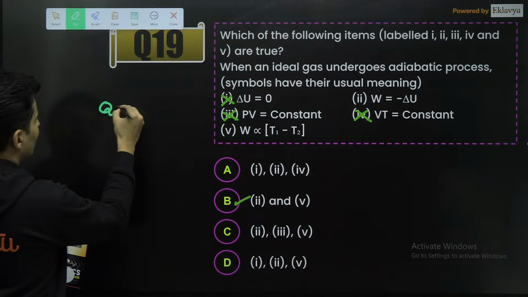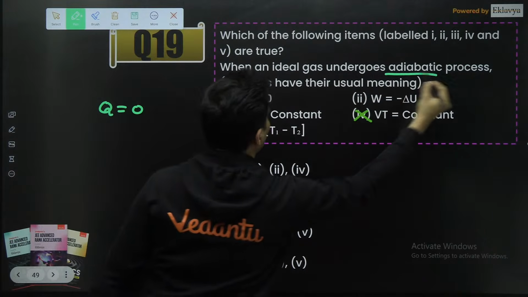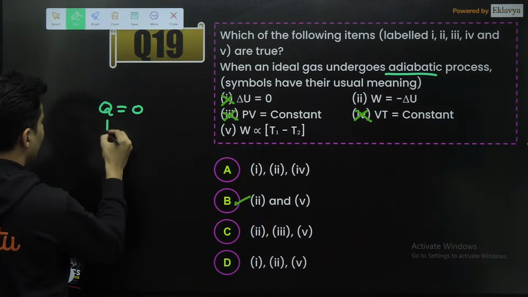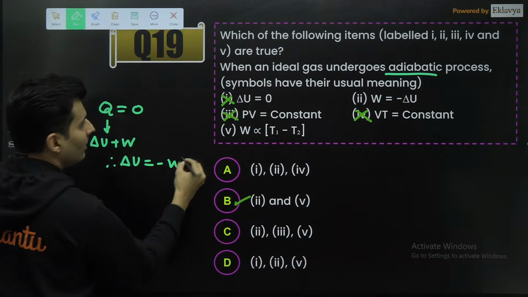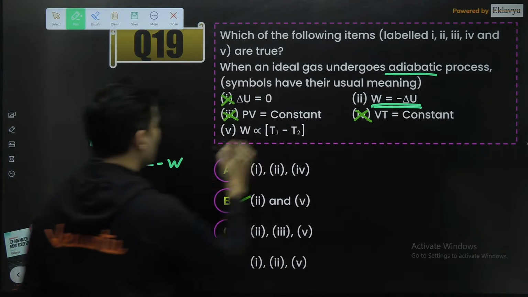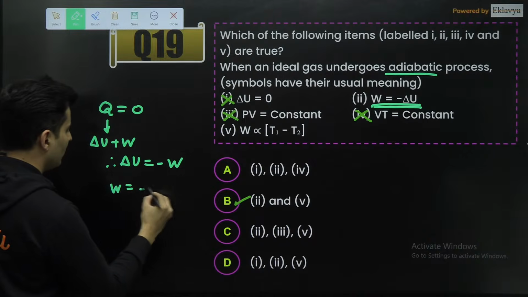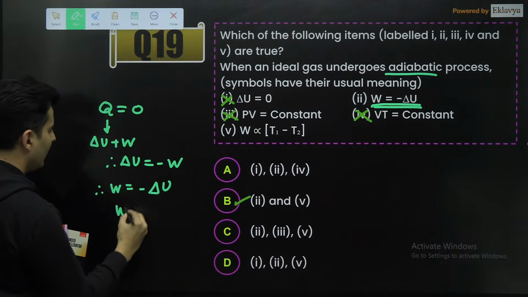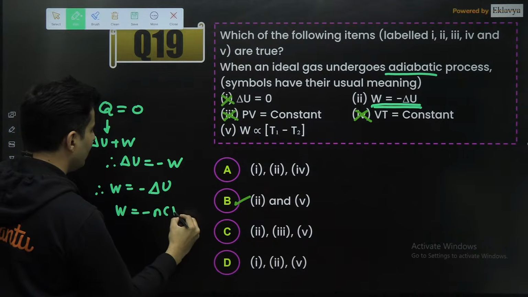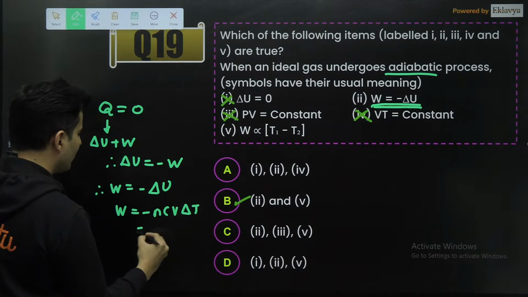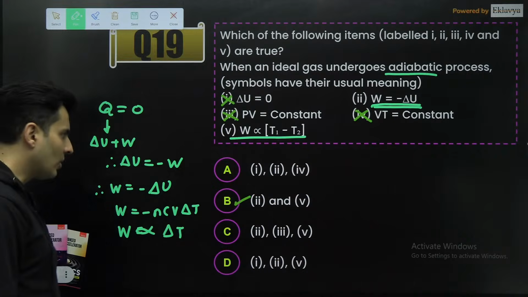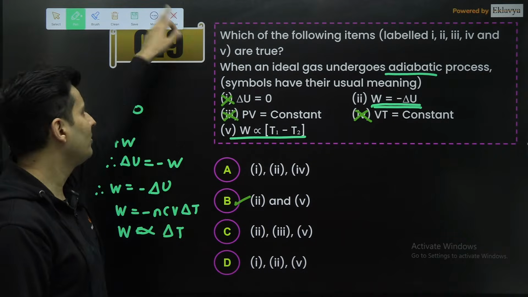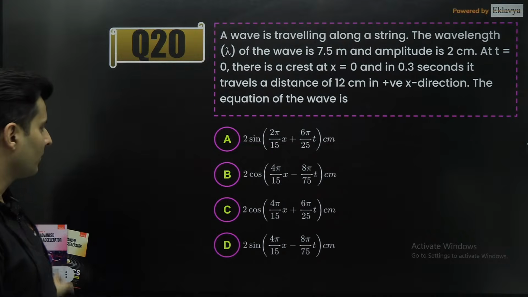See how? Because heat will be 0, because it is given adiabatic, and Q is nothing but delta U plus W. So therefore, delta U will be negative W, which is right over here. Now, apart from that, what is work? Work is also minus delta U, you can say, and work is negative nCV delta T. So as you can see, work is directly proportional to delta T, which is this option. So anyways, they were correct, but I can also do it by pure elimination. Nothing great about it. Is that okay?